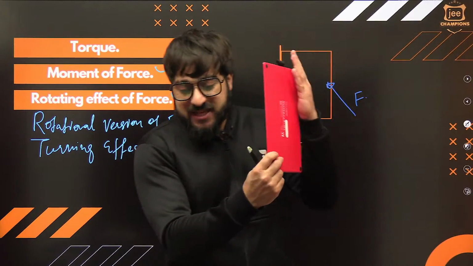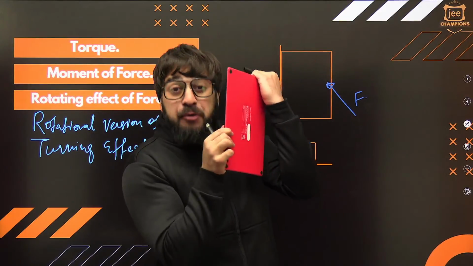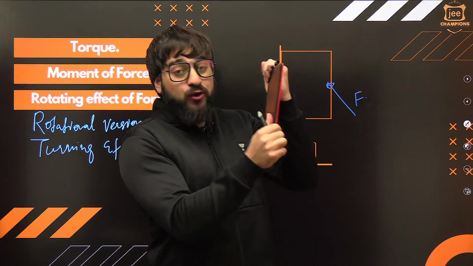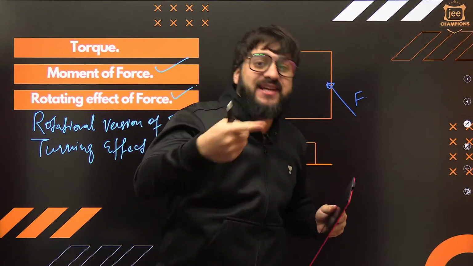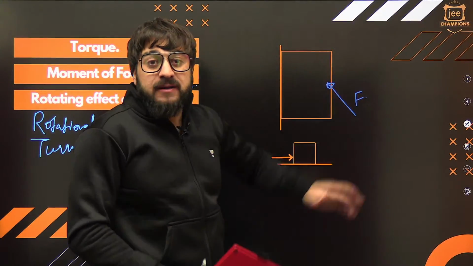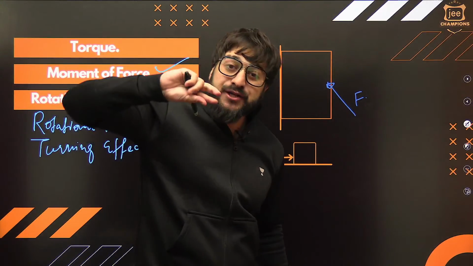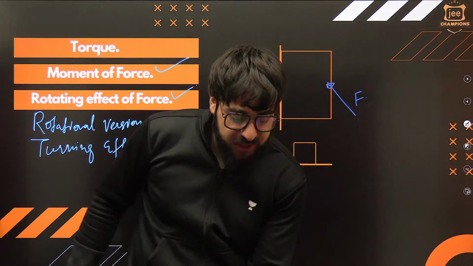Understand? If I'm applying some sort of force on this door, because of that force, a kind of turning effect is produced in this door. And because of that turning effect, the door rotates. That turning effect is what we call torque. The force is directly not rotating this door. The force is creating the torque and the torque is rotating the door. You need to understand this fact. I'll just make you understand.